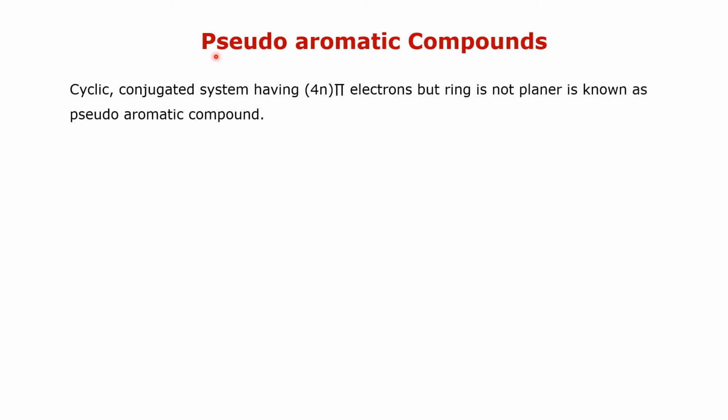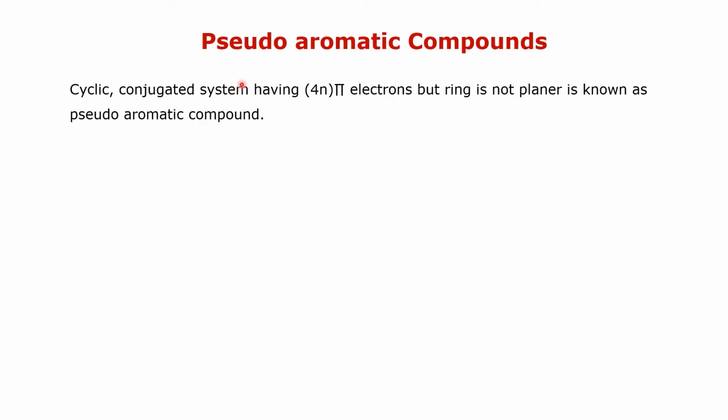The next type is pseudo-aromatic compounds. In the case of pseudo-aromatic compounds, the system is a cyclic conjugated system having 4n pi electrons, but the ring is not planar, and it is known as a pseudo-aromatic compound.